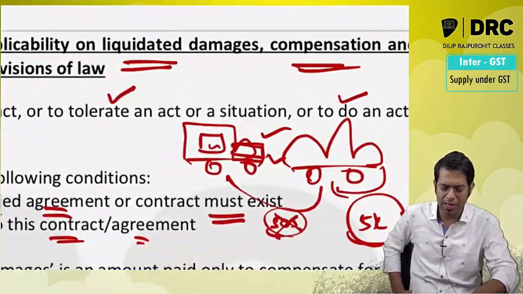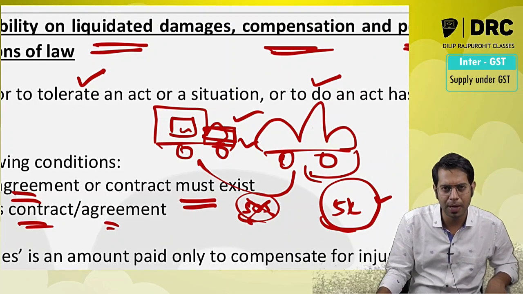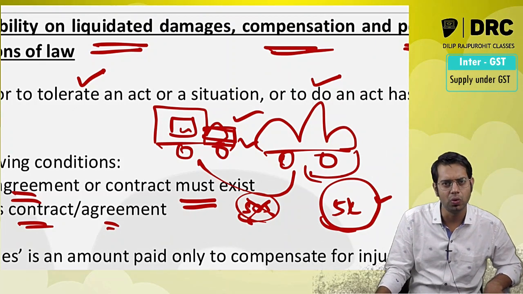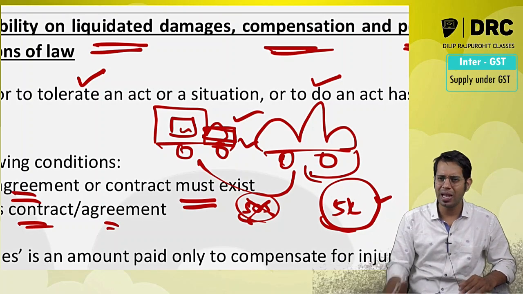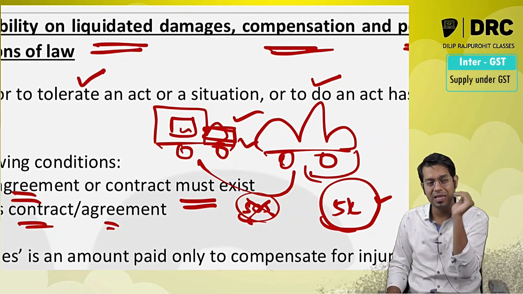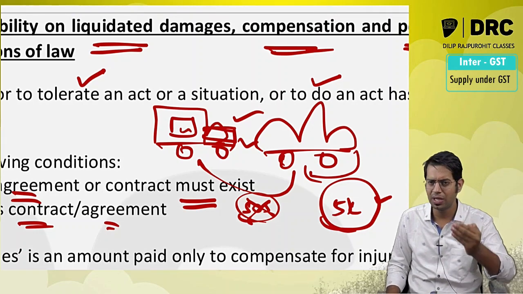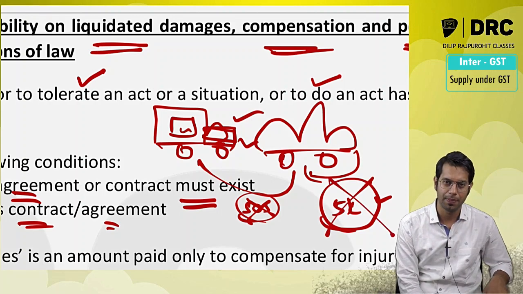Now there was no agreement between both of us. It was not that if there is any damage caused by me to your car, I am going to pay the money to you. So there was no agreement at all. But still the damage is caused, and I have paid the consideration. Because condition number 1 is not satisfied, that there was no agreement between both of us, whether expressed or implied, this transaction will not be treated as a supply.